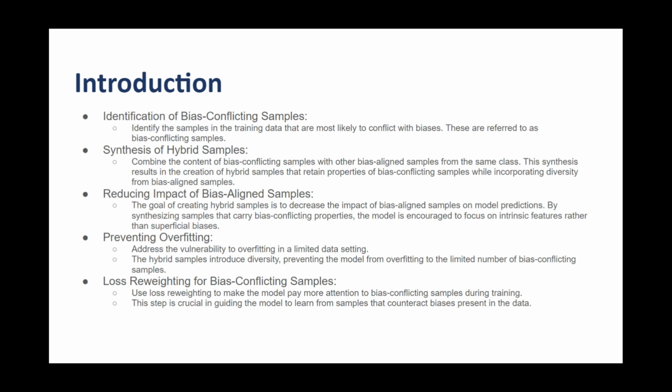This synthesis aims to reduce the impact of bias aligned samples, preventing overfitting and guiding the model to focus on intrinsic features rather than superficial biases. Furthermore, employing loss reweighting ensures that the model prioritizes learning from bias conflicting samples, enhancing its resilience against dataset biases.